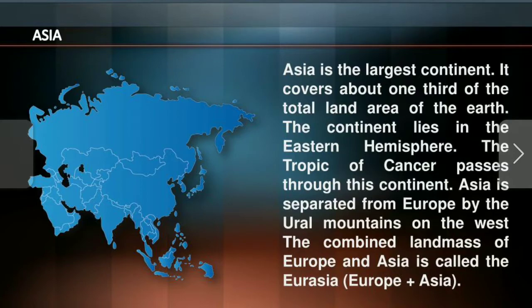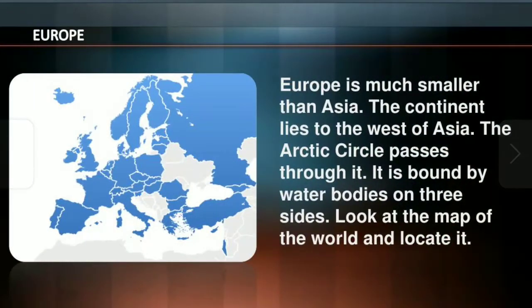The combined landmass of Europe and Asia is called Eurasia. That is equal to Europe plus Asia. So Asia and Europe together are also called Eurasia. And now, about Europe.